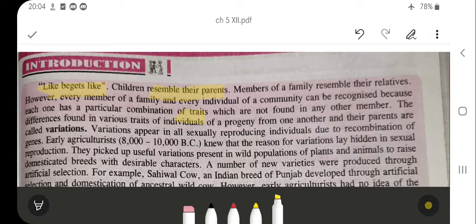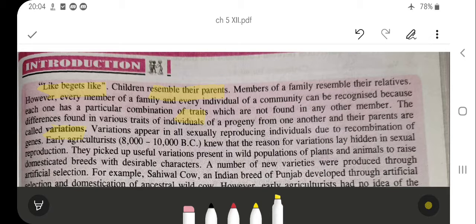The things which we carry from one generation to another, because of which we resemble each other, that is inheritance, and the differences found in the various traits of individuals or progeny from one to another, that is called variation.